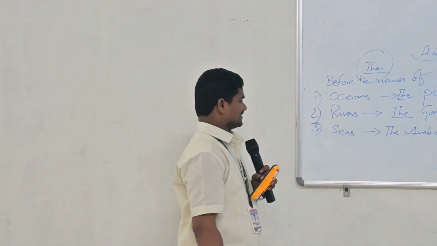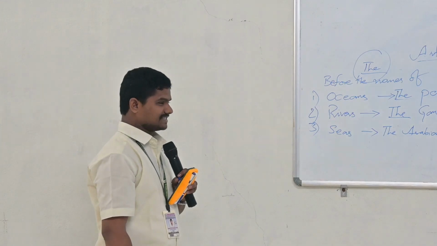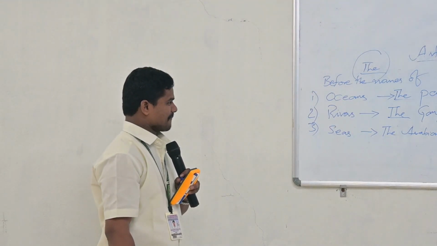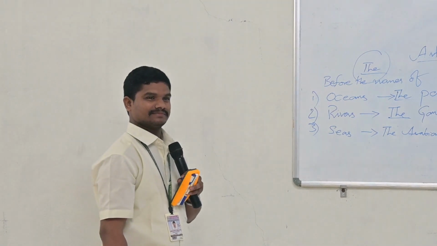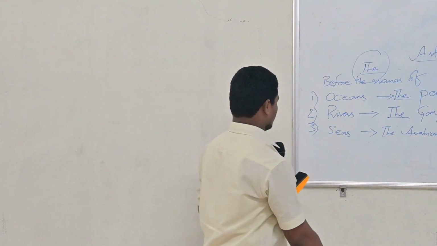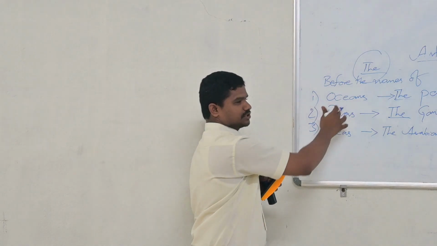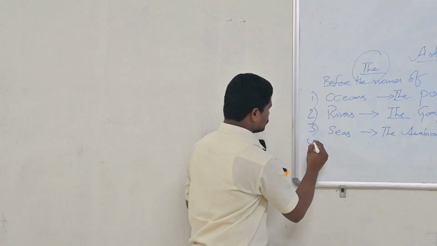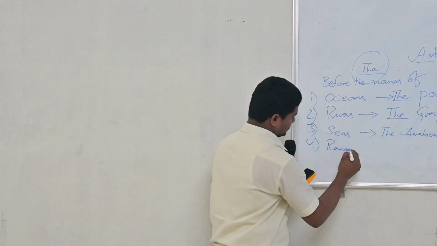Oceans are bigger in size. All the seas make a path to the oceans and join the oceans.